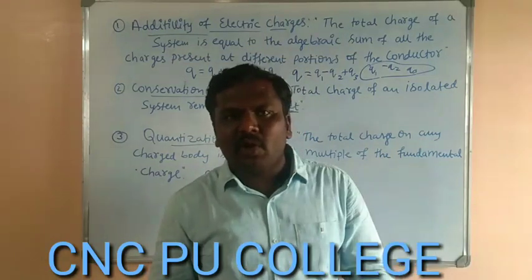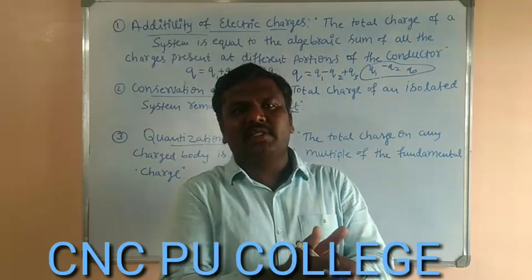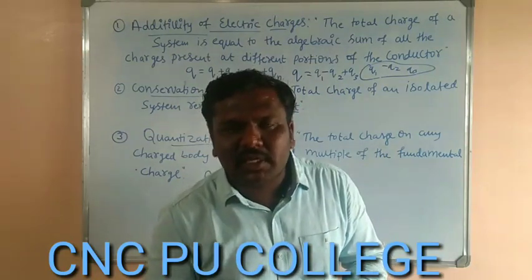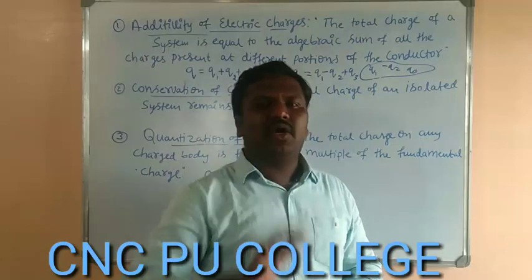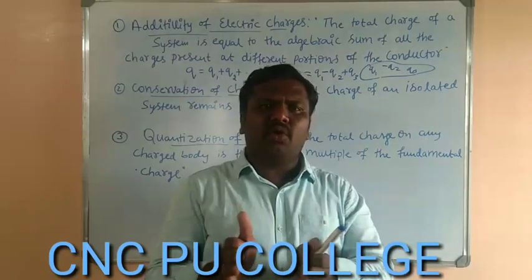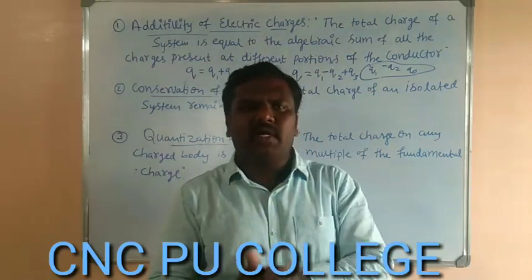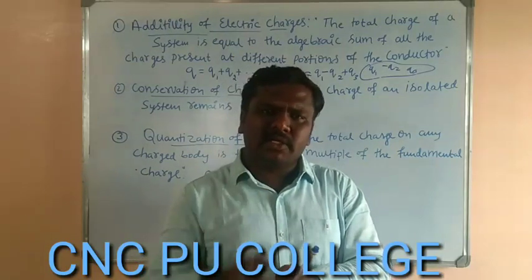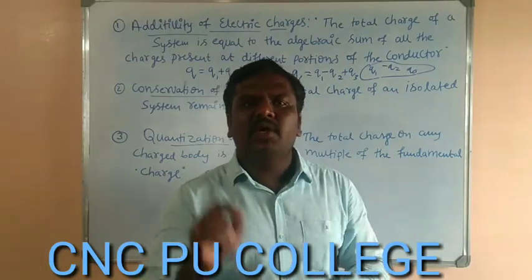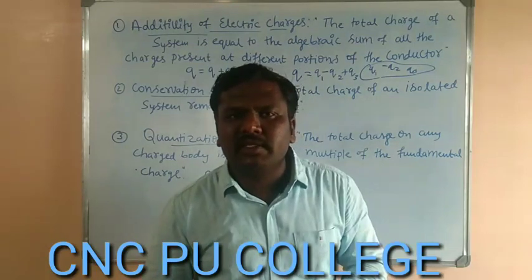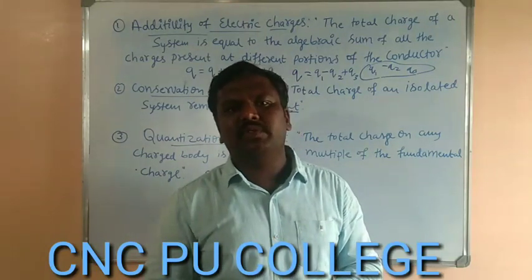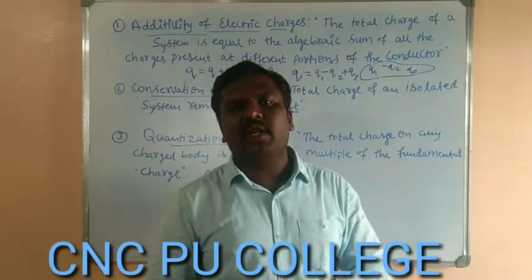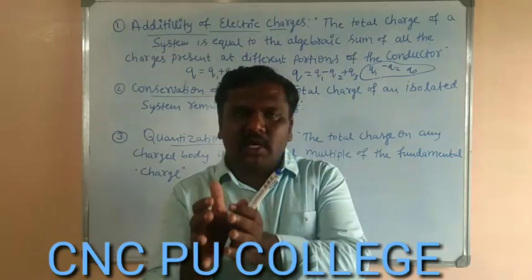integral multiple of the fundamental charge. That fundamental quantity of the charge is nothing but charge of the electron. Because electron is the subatomic particle. It has its charge and that value of the charge is 1.6 into 10 to the power of minus 19 coulomb, where coulomb is the SI unit of the charge. So electron ಗೆ ಒಂದು ನಿರ್ದಿಷ್ಟವಾದ ಚಾರ್ಜ್ ಇದೆ.